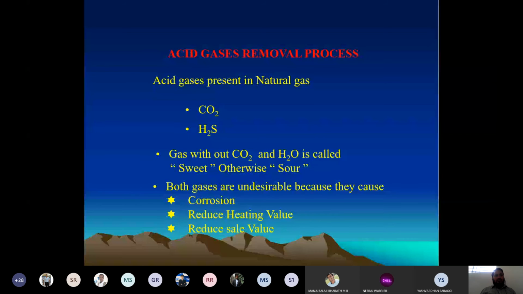Before sending it to the consumers or customers, make sure that the natural gas is pure. So, before carrying out the purification process for the enhancement of the production of the natural gas, the first step is to remove the impurities present in the natural gas. How can it be removed?